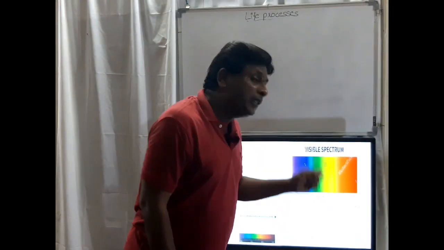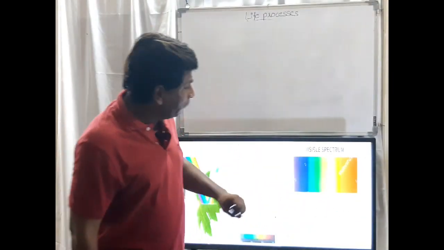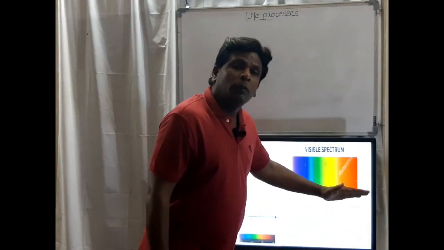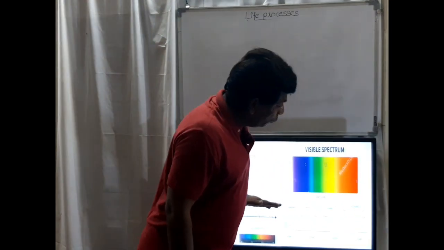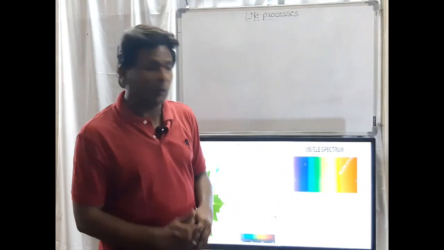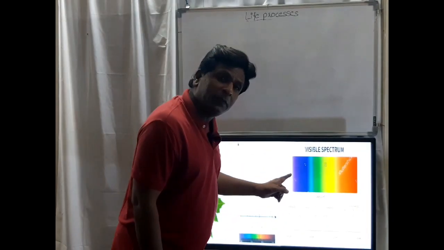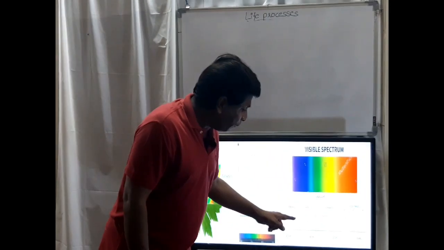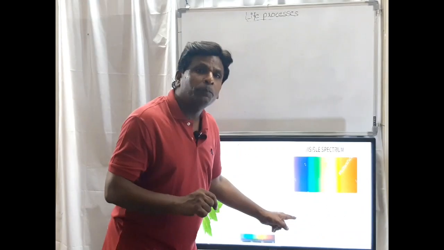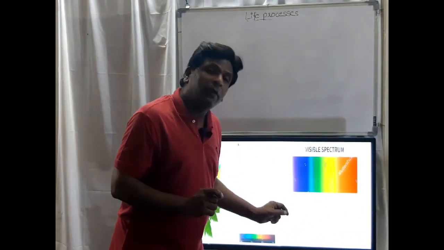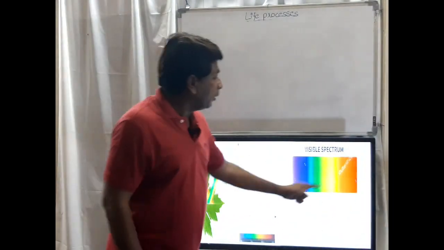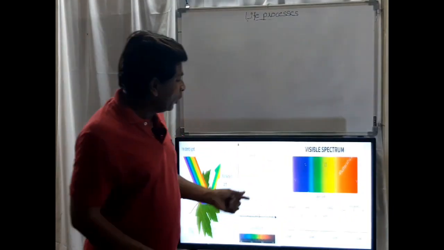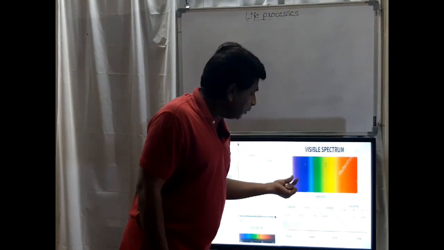And in this visible light, as the rays go on, the wavelength increases. The first one is violet, and the last is red. Violet is the first color in the sun's rays, and it has a very short wavelength compared to red. Because of this short wavelength, the space it occupies is very small.